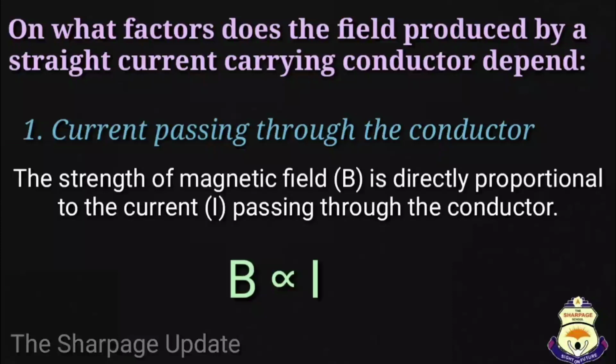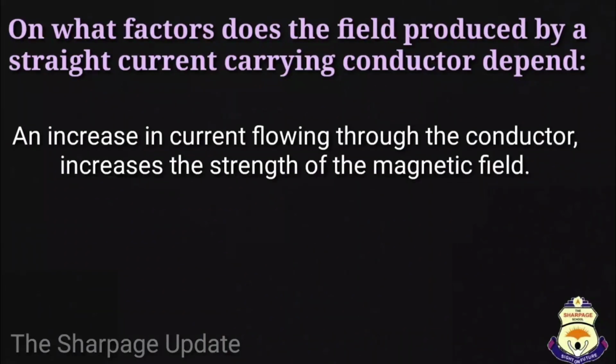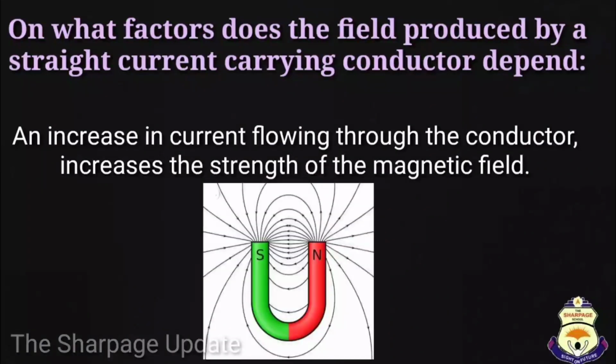So, we can say B is directly proportional to I, which means an increase in current flowing through the conductor increases the strength of the magnetic field. As a result, the spacing between the lines of force decreases.